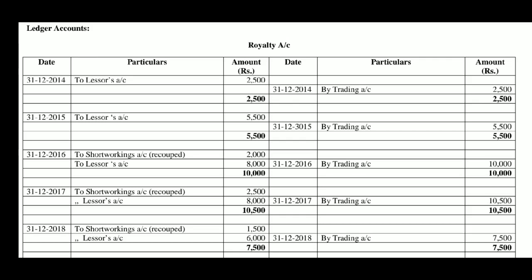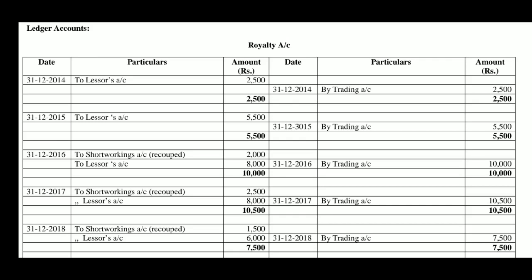Now, recoupment out of royalty, out of 10,000 royalty, 2,000 was surplus royalty. To that extent, recoupment was made. Accordingly, journal entry was passed, we have seen earlier. Royalty account debtor to short workings account 2,000, to lessors account balance 8,000 is payable. So, remember 8,000 in the sense that is the minimum rent. Over and above minimum rent, what is called surplus royalty, that is utilized for recoupment.